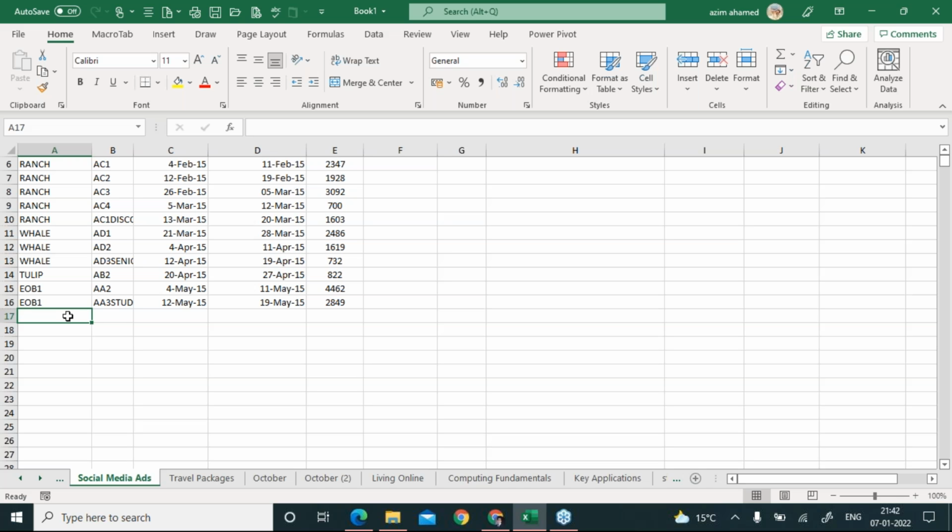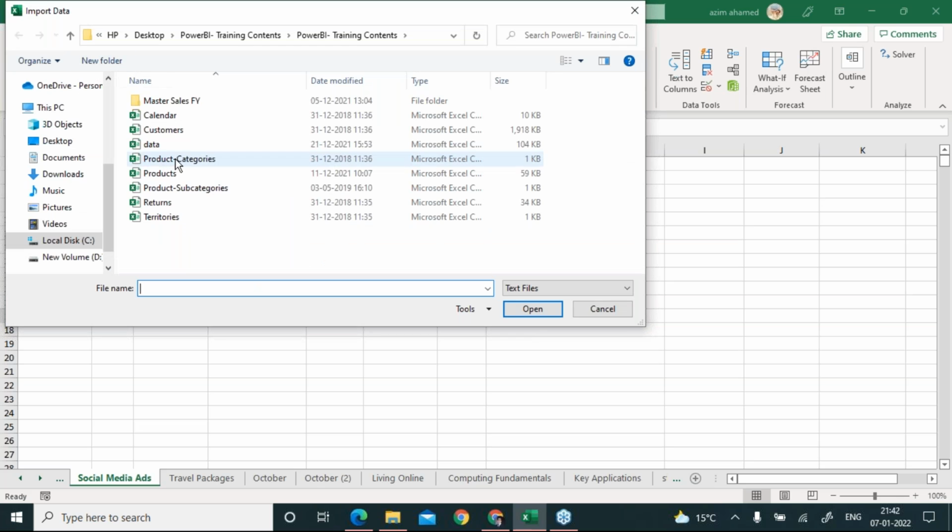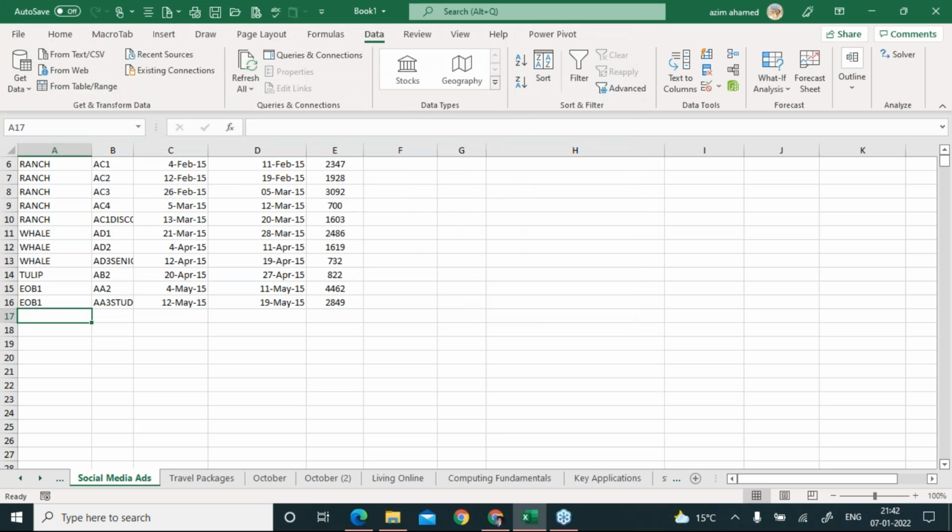Keep the cursor there and then come to this data and click on this text or CSV. In 2016, this is the exact way as I'm explaining, you will get there. Now select this customers file, whatever the file name, it doesn't matter. It can be any file name, but it will be a CSV, right? So I just click on this import.